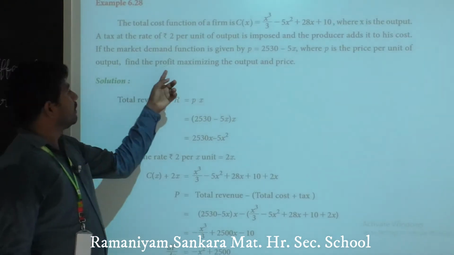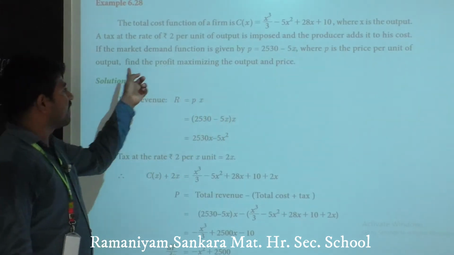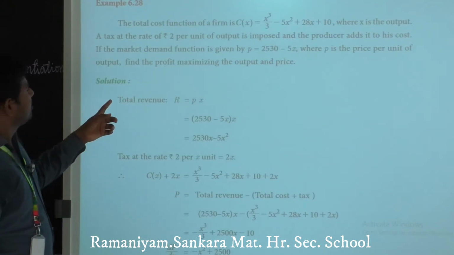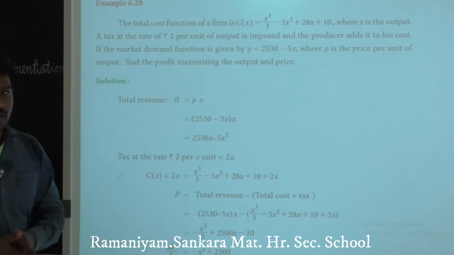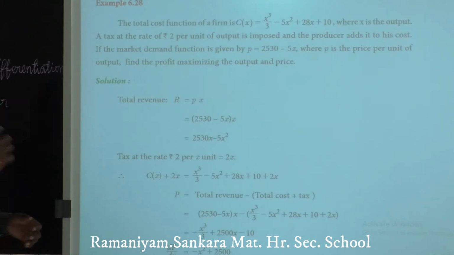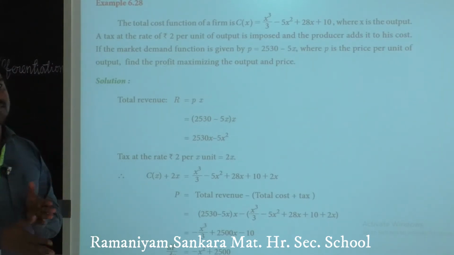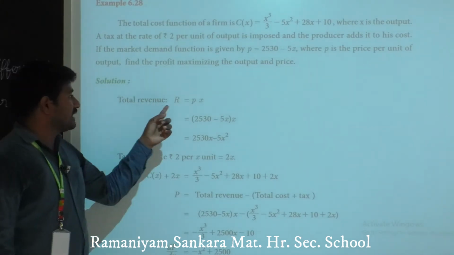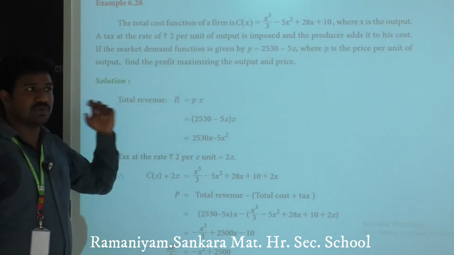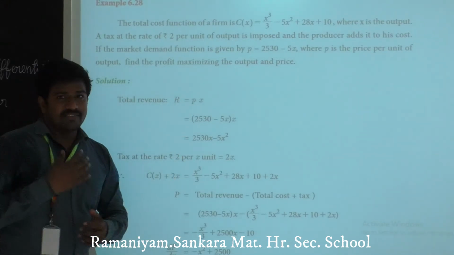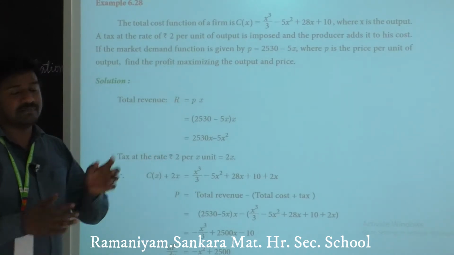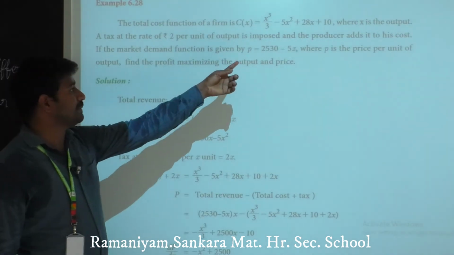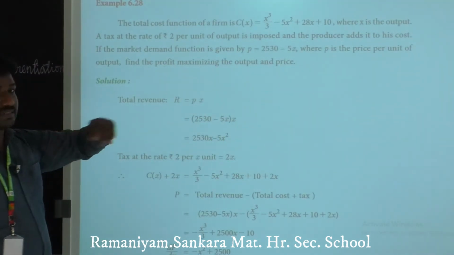First we have to find the profit maximizing output and the price. First write profit. To find the profit function, first we have to find the revenue function as well as the cost function. Total revenue R equals P into X. We know that obviously. The revenue function is not given directly, but we have to find it through the P value, the demand function P equals 2530 minus 5x.